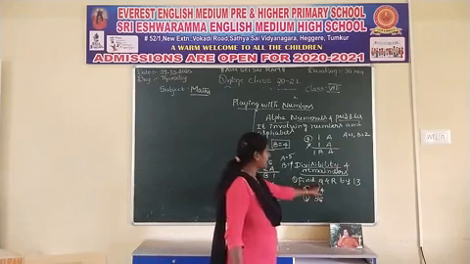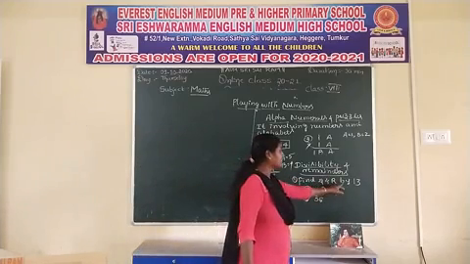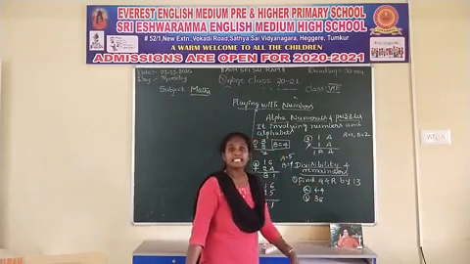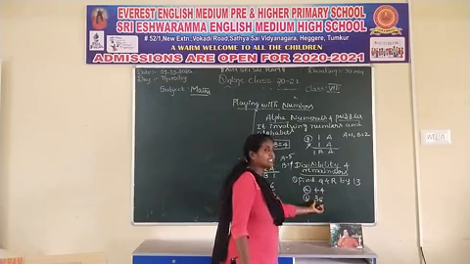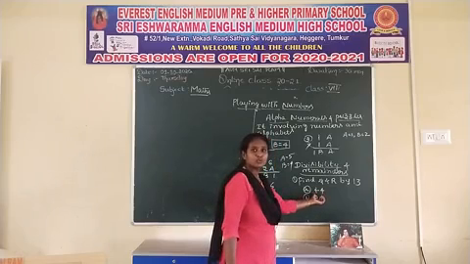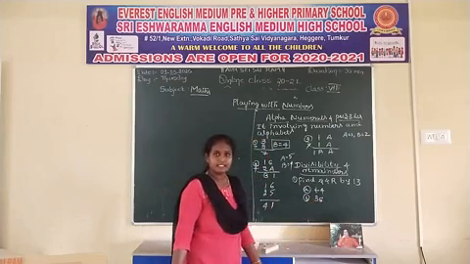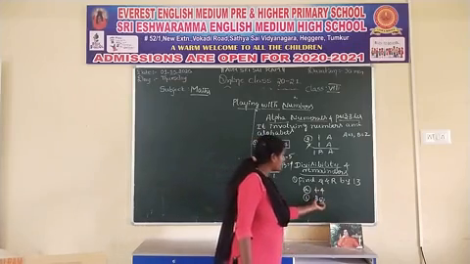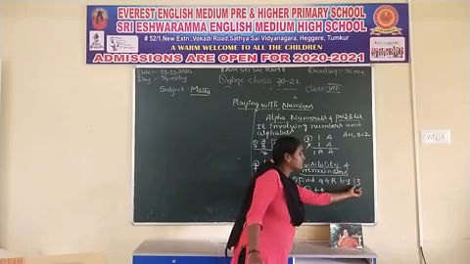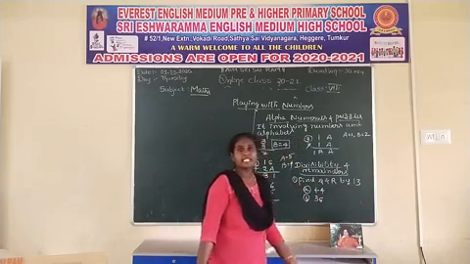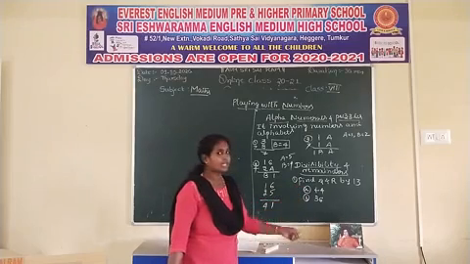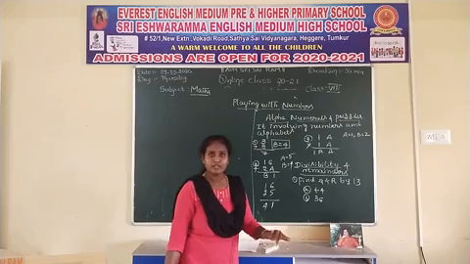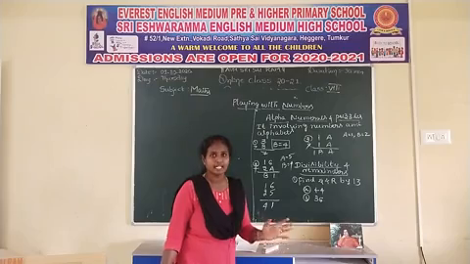Find the quotient and remainder. Here they gave 44 and 36. These two numbers are dividends. You should divide these two numbers. The divisor is 13, already given. These two numbers are divided by 13. What remainder and what quotient will we get?